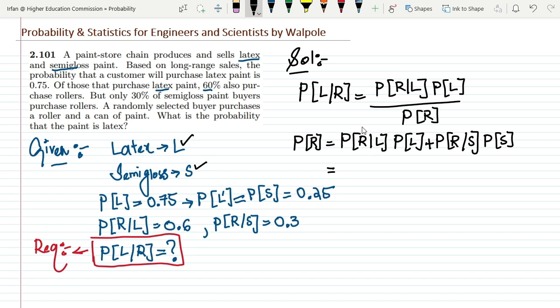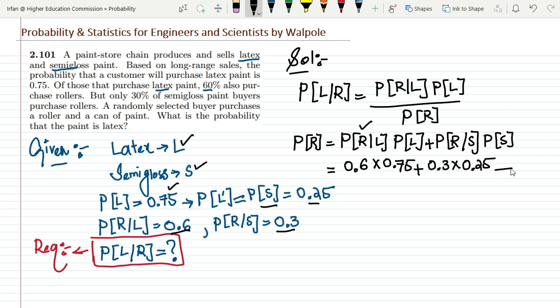I already know these values, and this value is given here. This is 0.6, multiplied by the probability of L, which is 0.75. Similarly, the probability of R given S is already given, that is 0.3, and the probability of S is also given, that is 0.25.